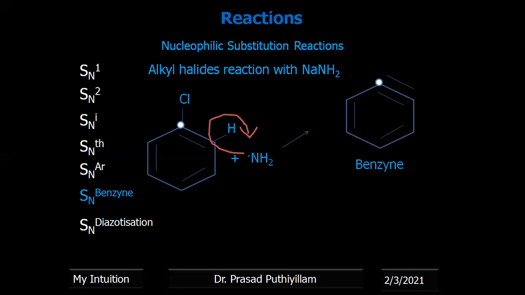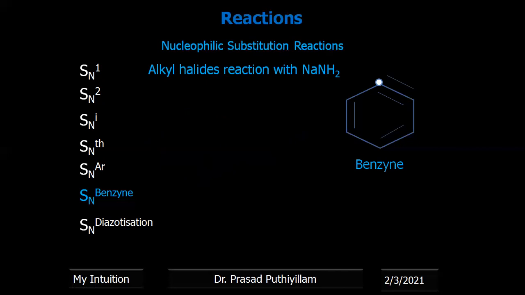This intermediate benzyne was explained in the previous class. Here the extra bond is formed by the sp2 hybridized orbitals of these two carbon atoms by sidewise overlapping. Therefore, they are highly reactive species. This benzyne molecule is further attacked by NH2, the lone pair of electrons approaching the pi electrons.